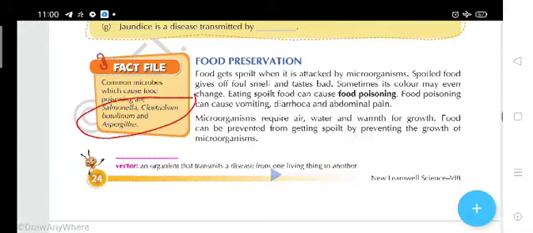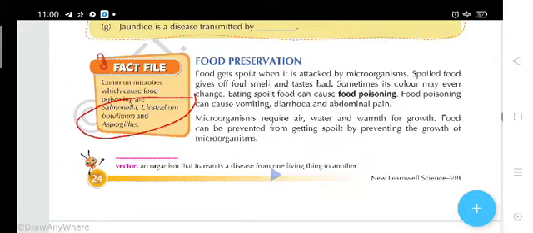Microorganisms require air, water and warmth for growth, and food can be prevented from getting spoiled by preventing the growth of microorganisms. Students, let me explain. Who is spoiling the food? Microorganisms.